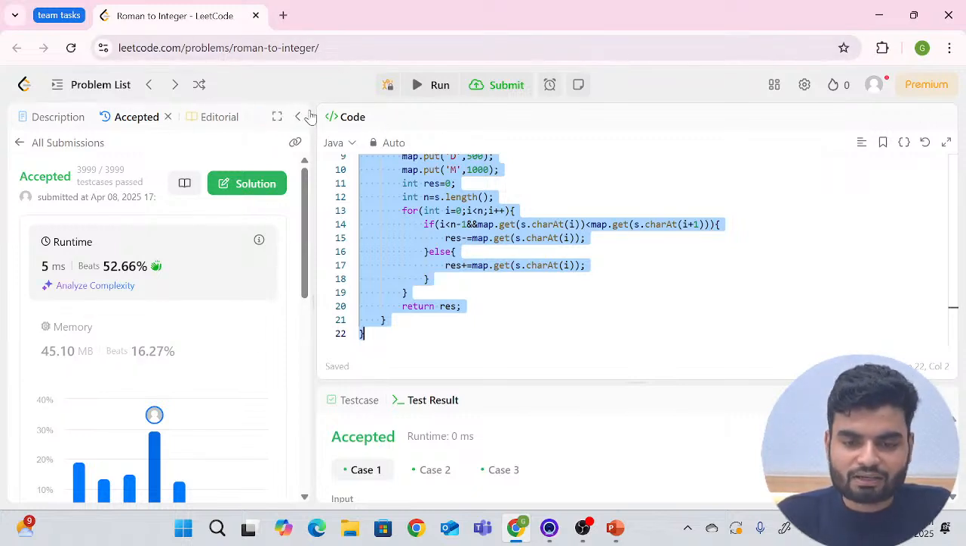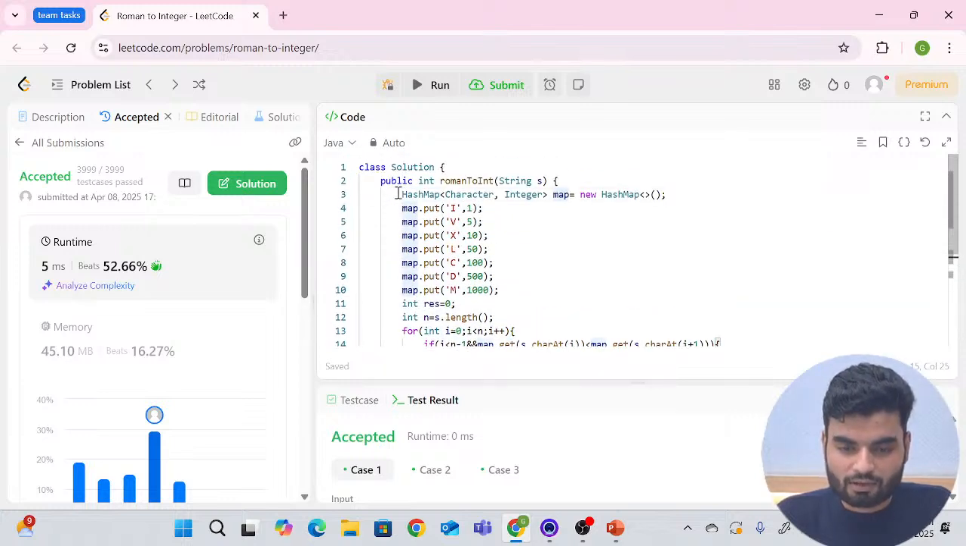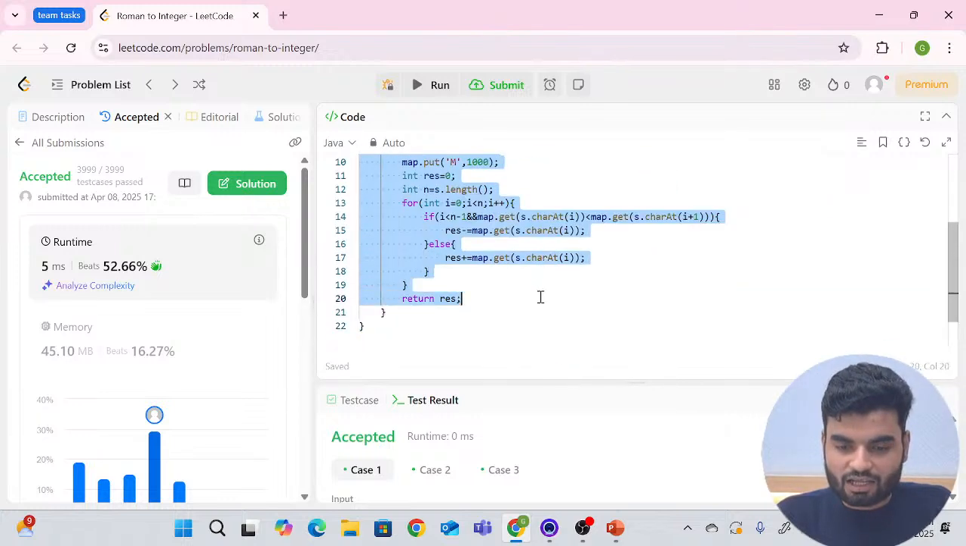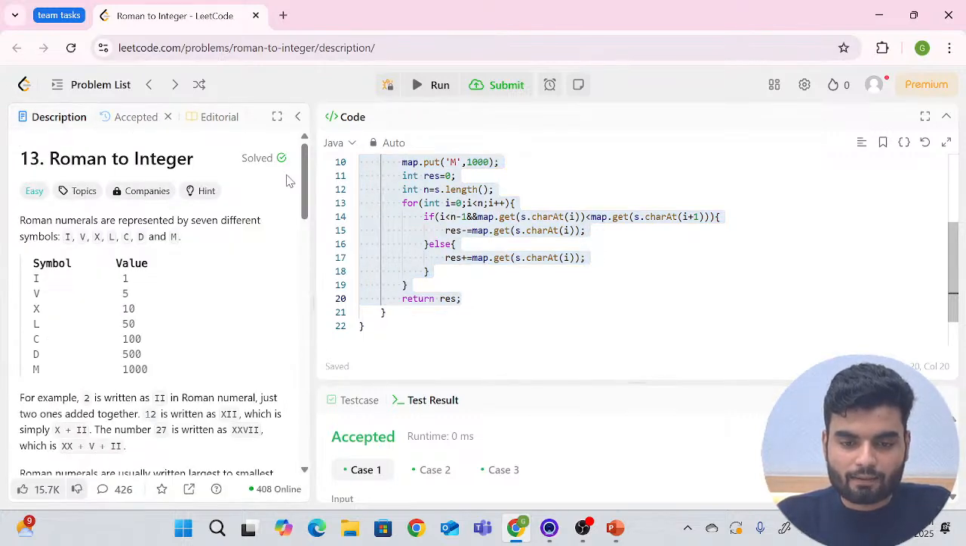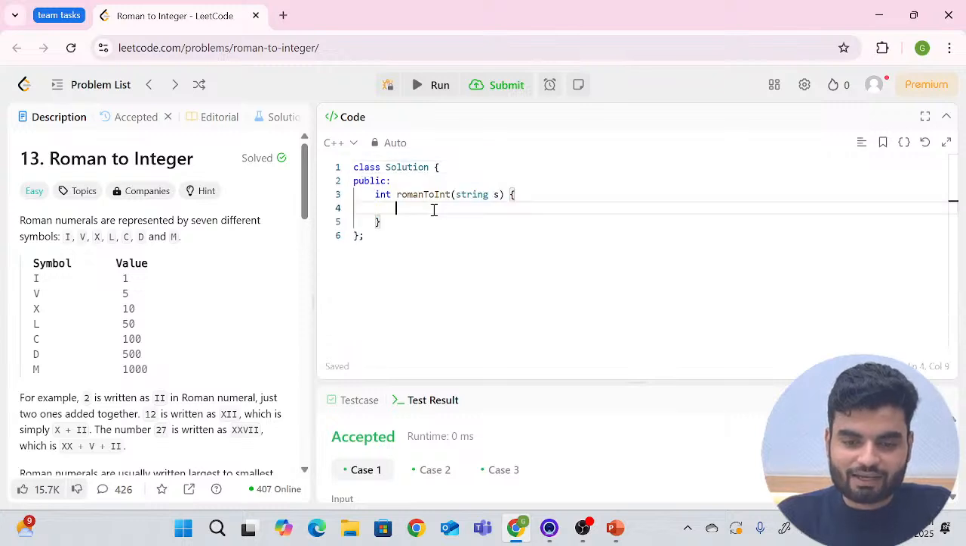Okay, so now here, what we'll do? We'll copy the same code and write it now in C++. And if there is any confusion, please do let me know. I'll clear your doubt right here. Okay, so feel like an offline class.